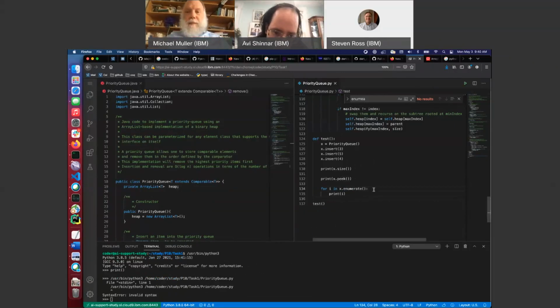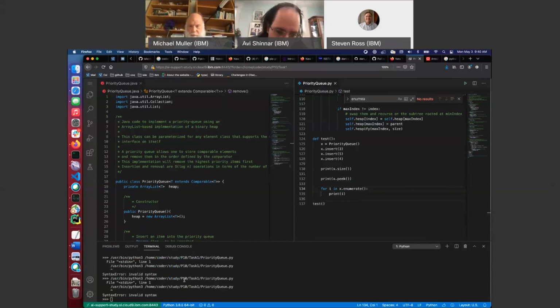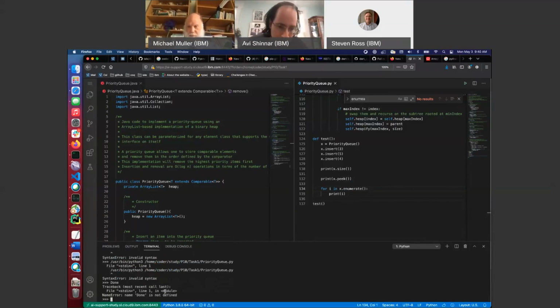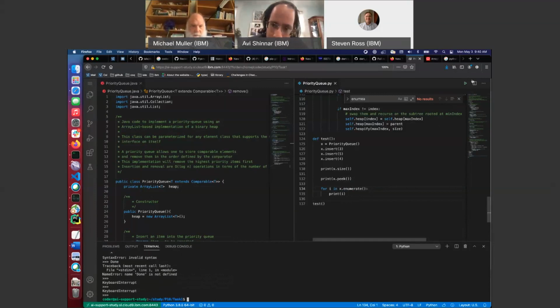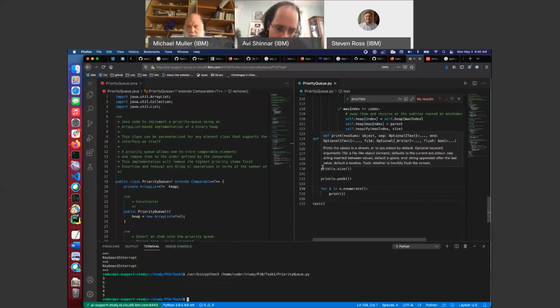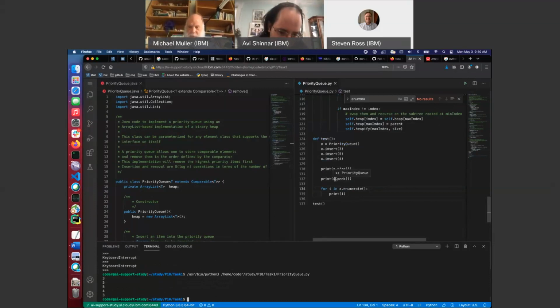And what did I screw up? Wait, why is this? What? Okay, that size is 3. Top is 5. It prints 5, 4, 3. I think it might work.